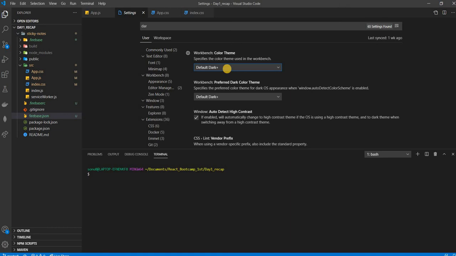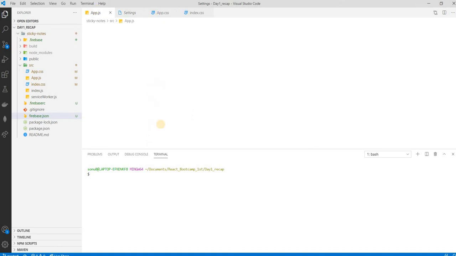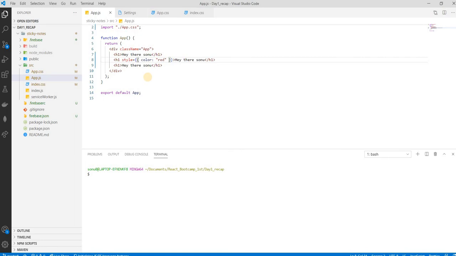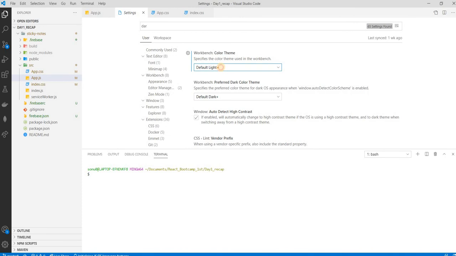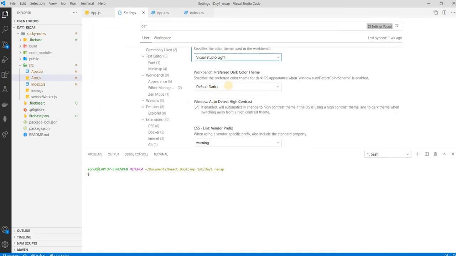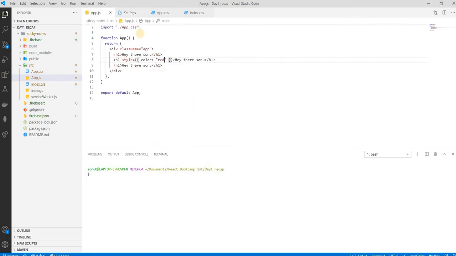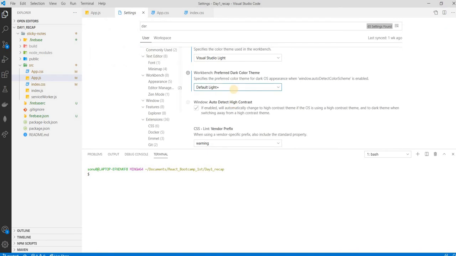No. They don't want dark, right, guys? White. No. Now it's fine? I can't code like this, guys. Let me. It was nice earlier only, right?